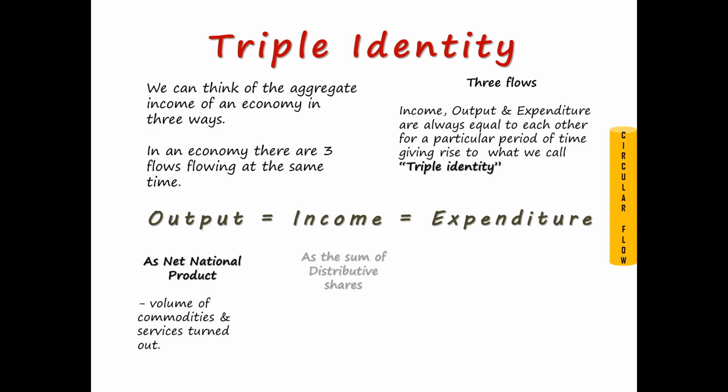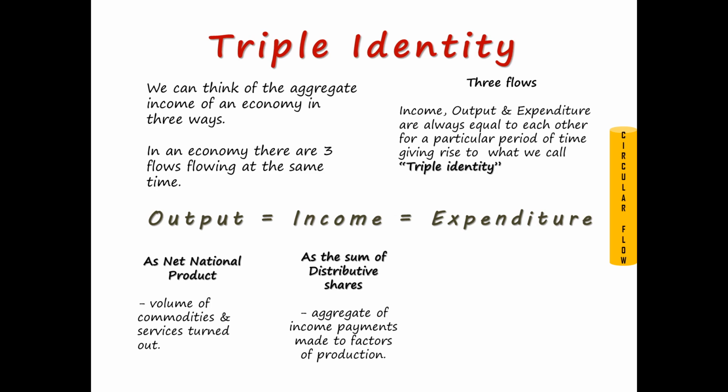Income is the sum of distributive shares, that is the distribution of national income in the form of aggregate of income payments: rent, wages, interest and profits. Land gets rent, labor gets wages, capital gets interest and organization gets profit. These are the income payments to the factors of production, which is called the distribution of national income.